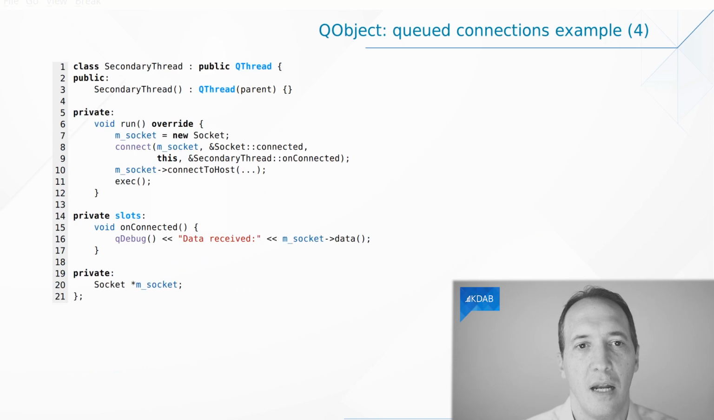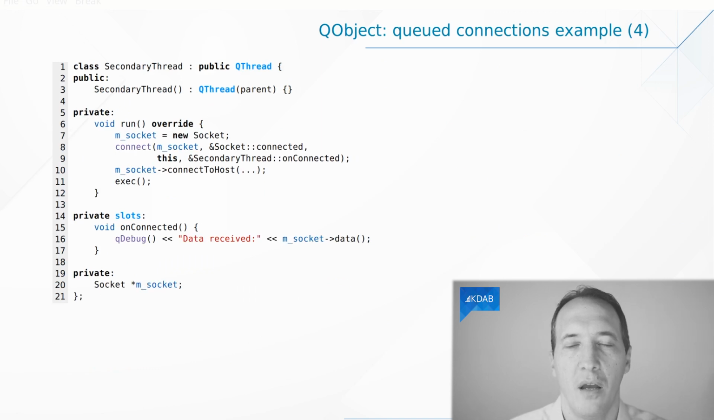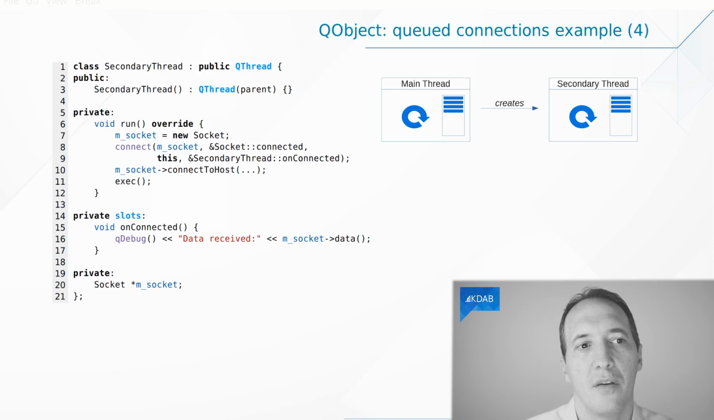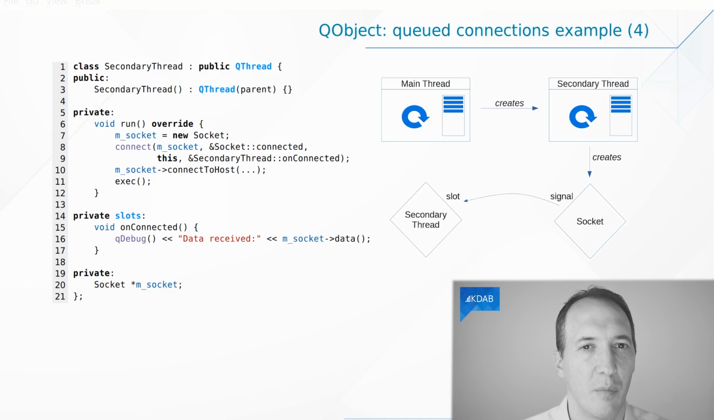And finally, let me show you another example where we have a secondary thread, which derives from QThread, and we re-implement run to create a socket and we connect to that socket. What we'll do here is we are connecting that socket to this, which is the QThread subclass, which means we have slots in that QThread subclass. So basically, the instance of secondary thread is both a thread and an object. As a thread, it encapsulates the thread of execution where the socket runs.